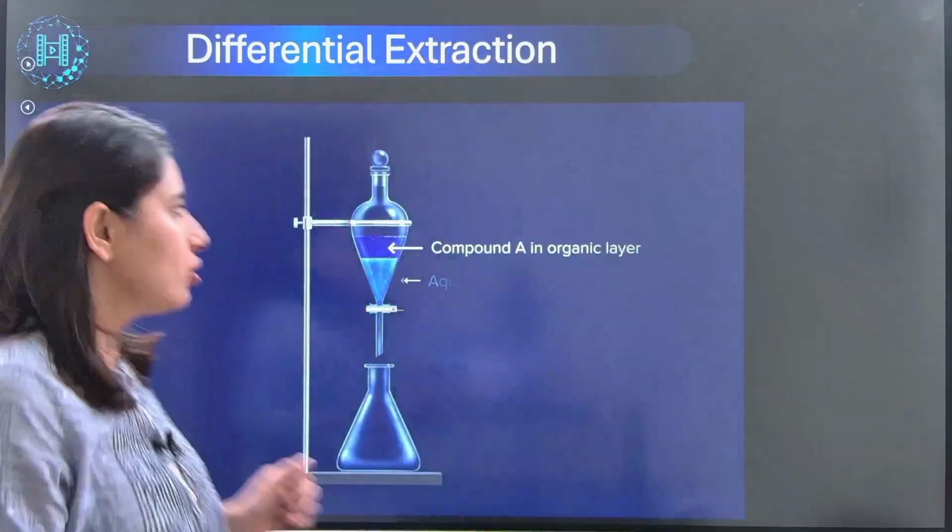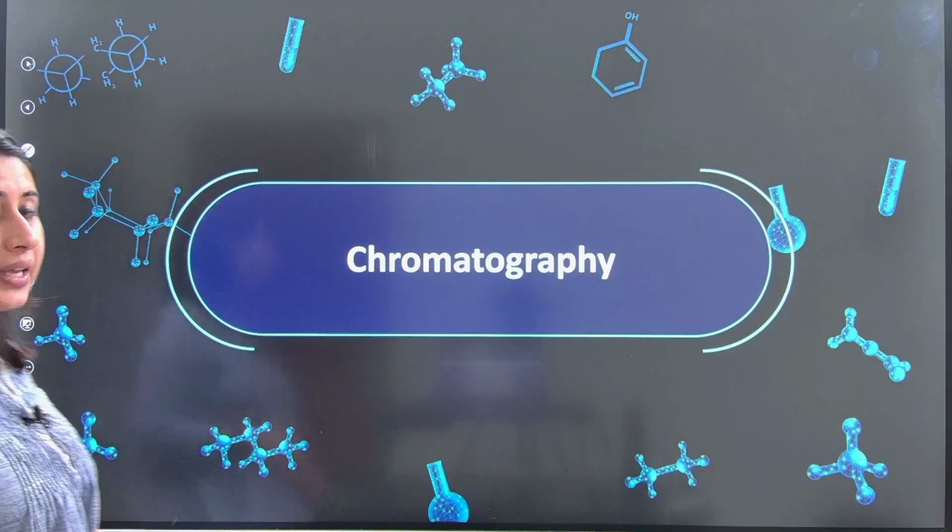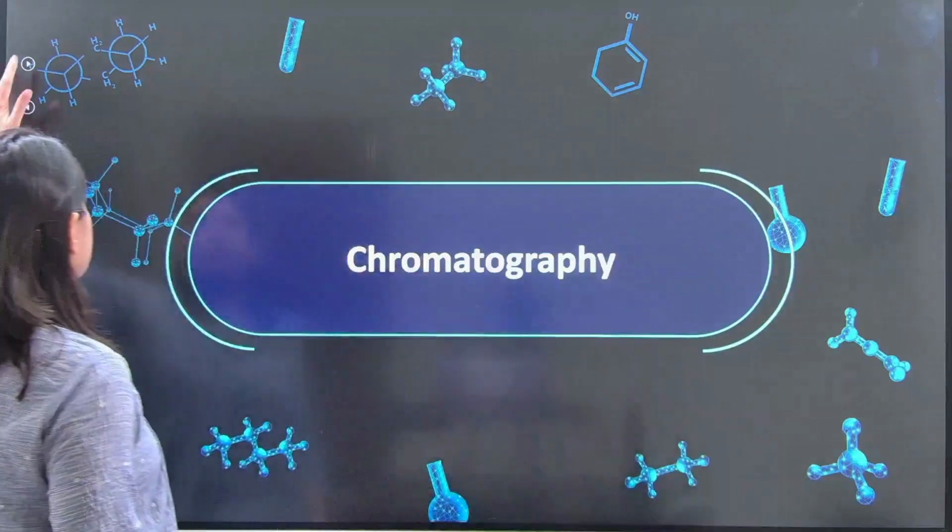Okay. Chalo, moving ahead now. Chromatography. Again, a very important part. Chromatography is one of the very important areas from where the question can come. Many types of chromatographies are here.